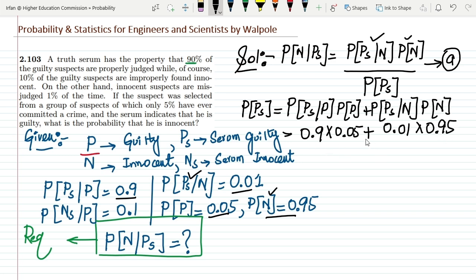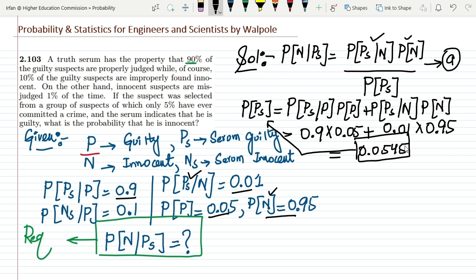Now multiplying these terms and then adding them together, I would get the value 0.0545, and this is the value of the probability of Ps.